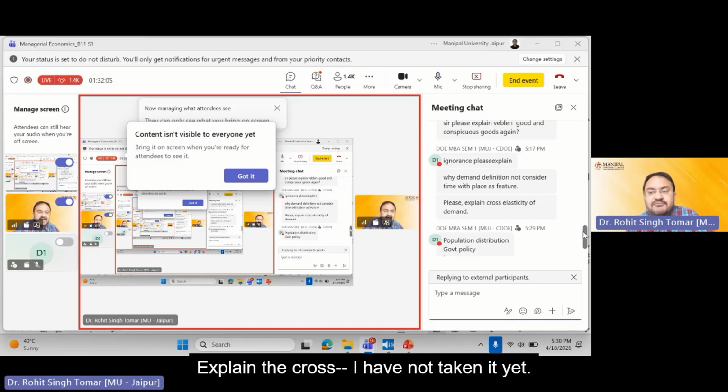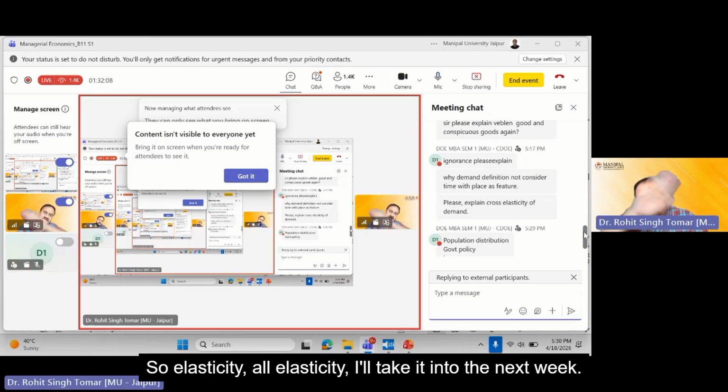Okay, explain the cross. I have not taken it yet. Yeah, right? So elasticity, all elasticity, I'll take it into the next week.